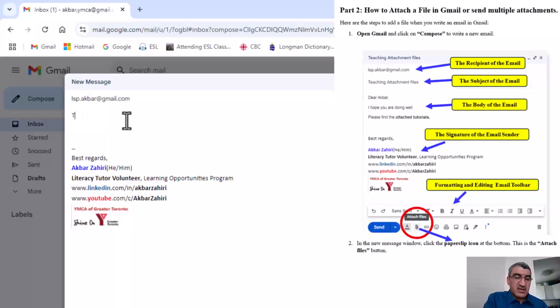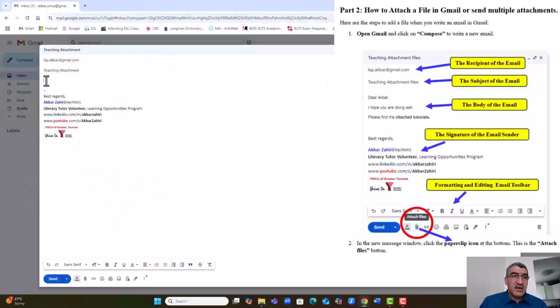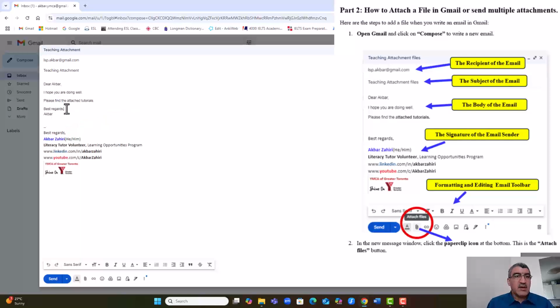Subject, for example, teaching attachment. And here in the body, I write my letter. For example, Dear Akbar, I hope you are doing well. Please find the attached tutorials. Best regards, Akbar. This is the text. If I send this, Akbar will see only my text.